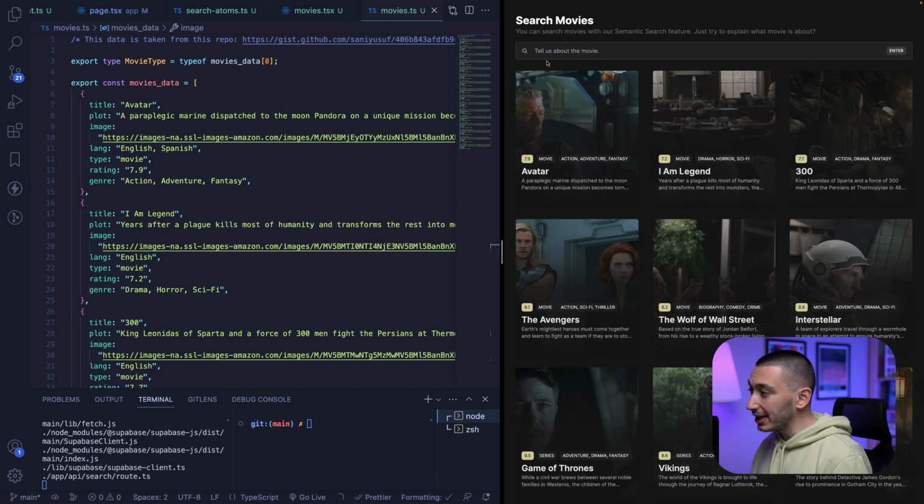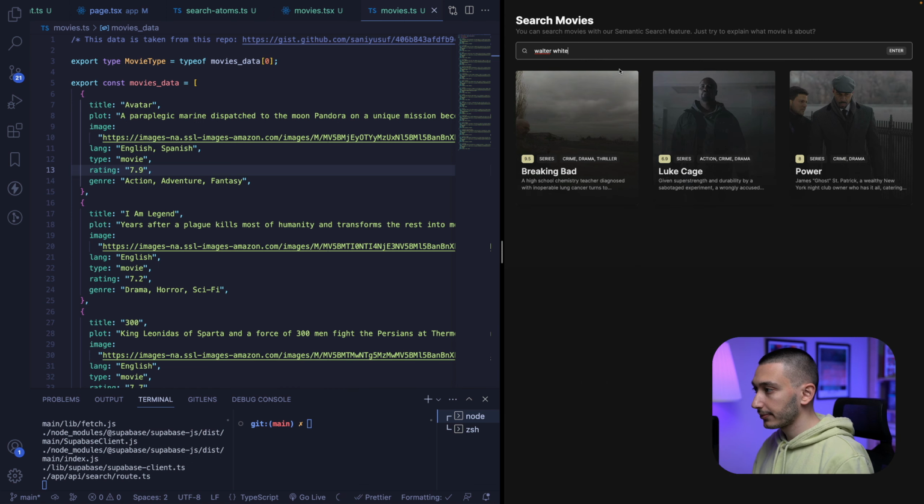Today we are going to build a semantic search application. In our application we have a simple search bar and it searches through a movies list, and on the left side you can see our movies data. So let's try searching some keywords like this. For example, we can search Walter White here and it will bring Breaking Bad as the first result, right?